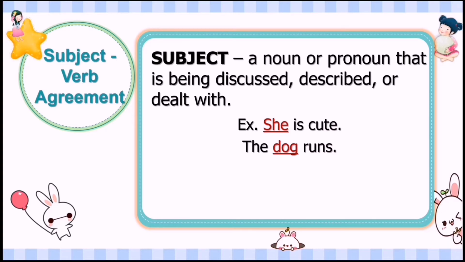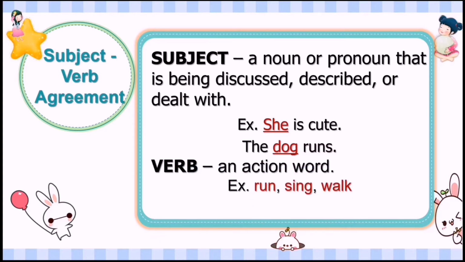The dog runs. Who runs? Of course, the dog. So that is our subject. Next is verb. Verb is an action word. For example, run, sing, walk. What else? Dance, write. So those are examples of verbs.